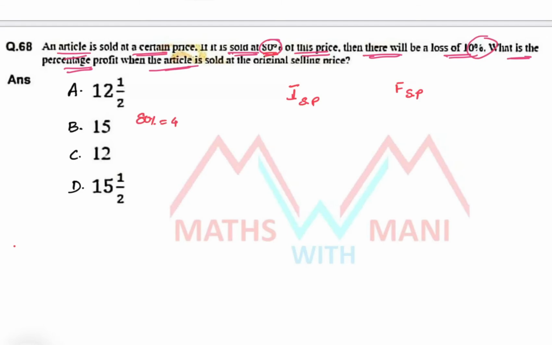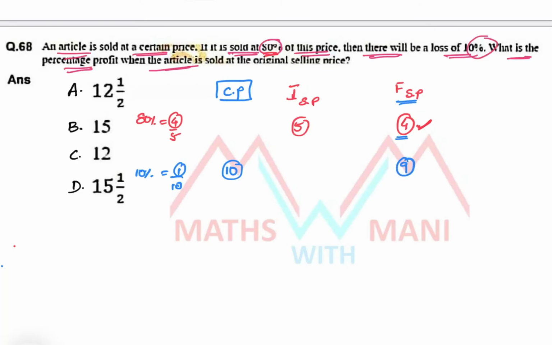80% means 4 by 5. That means if the initial selling price is 5 parts, what about the final selling price? 4 parts. If the selling price is 4 parts, then what about the loss? It is 10%. 10% means 1 by 10. That means suppose this is the cost price. If the cost price is 10 parts, then what about the selling price? 1 part is a loss. So the selling price is 9 parts when you are selling at this price.